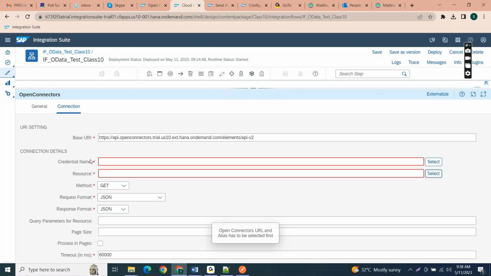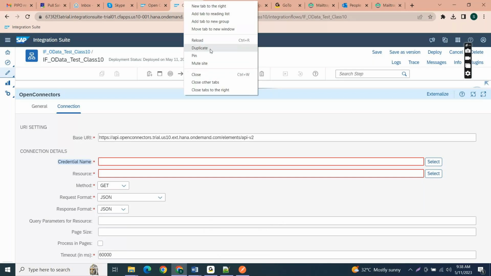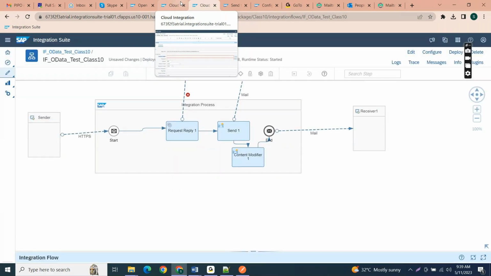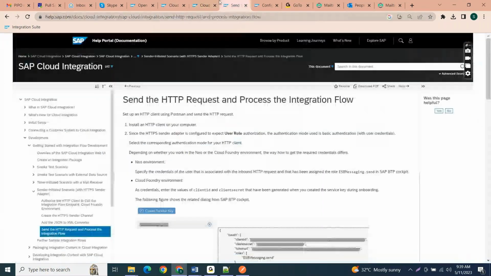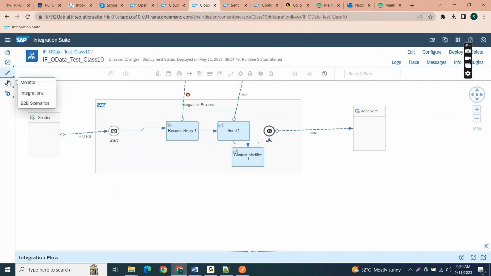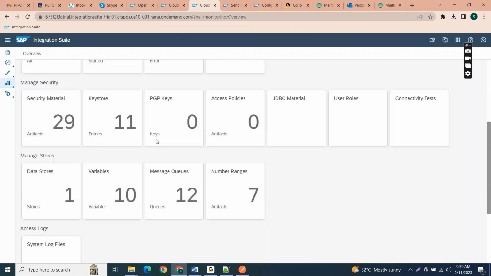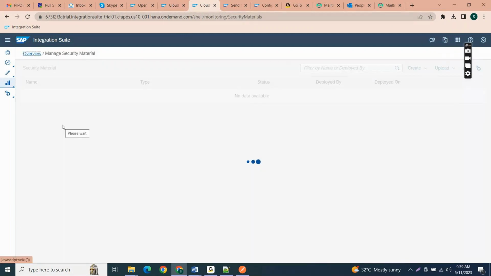Here this is the credential name. What does credential name mean? Username and password. So let me create a username and password for this. Duplicate this one. So let's finish this. It will not take more than 5 minutes. Let me use this security material. Let me create a new one.